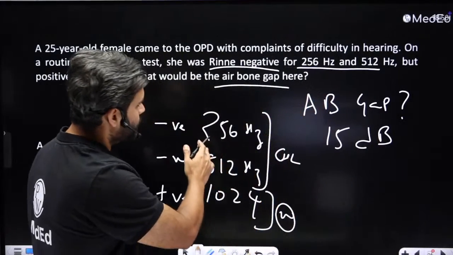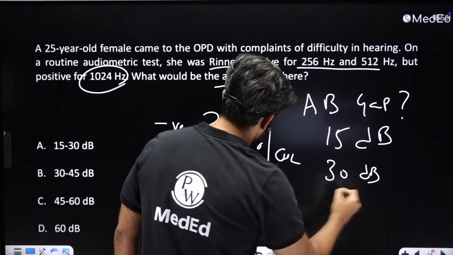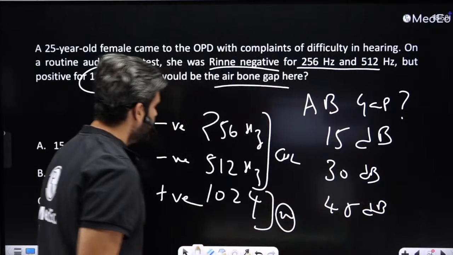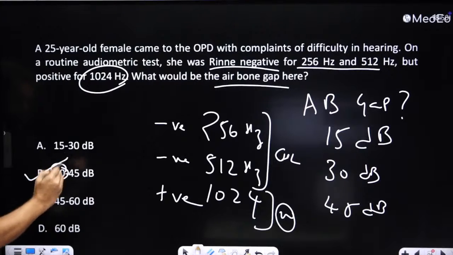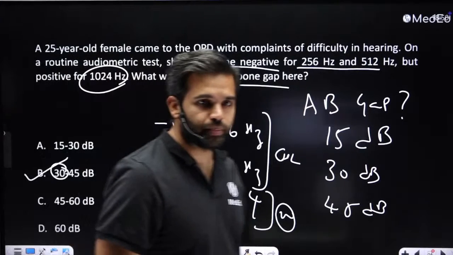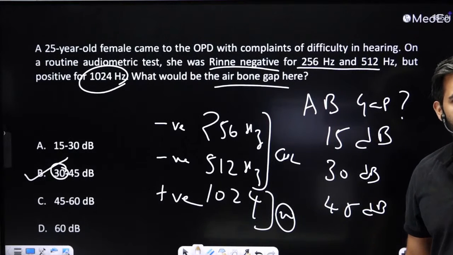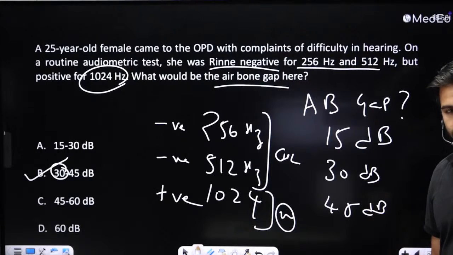So at 256 you can assume around 15, at 512 you can assume around 30 decibels, and at 1024 you can assume around 45 decibels. Okay, and here since 512, 30 decibels, is in B, that would be the right option. So Dr. Santosh, Dr. Jain, all of you are quite right. So this is B, 30 to 45 decibels, that would be the hearing loss.